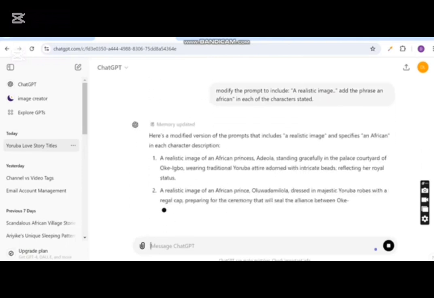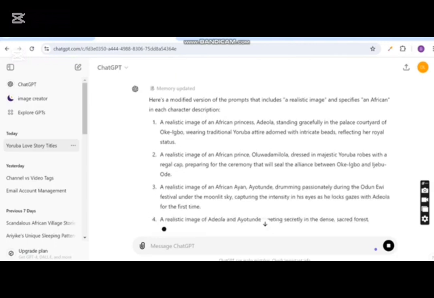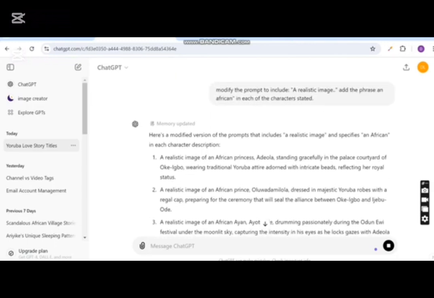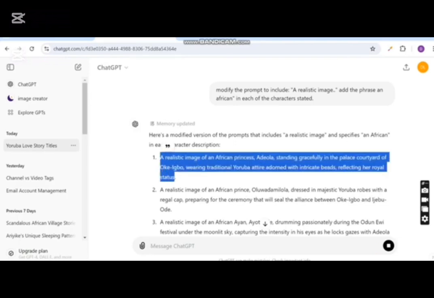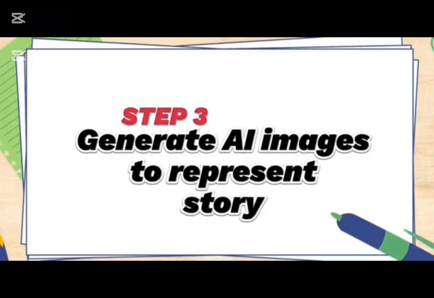Can you see that ChatGPT has modified our prompt? So the first prompt we have here is a realistic image of an African princess, Adiola, standing gracefully in the palace courtyard. You can actually decide to modify each of these prompts too as you generate your image. We'll get to that and I'll tell you how we go about it. So please watch this video to the end so you can get every bit of how I make my African Tales story video. So the next step is to generate images using the prompts that we have gotten from ChatGPT.